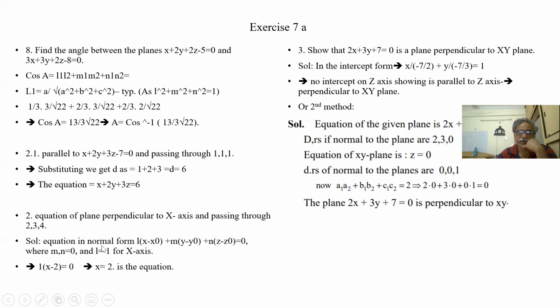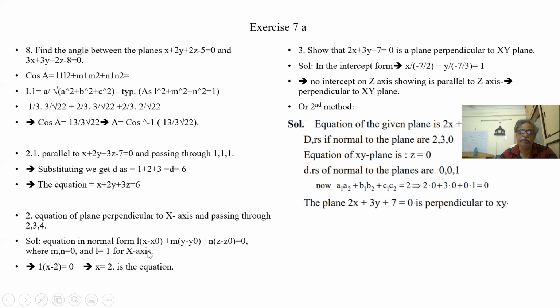So what are the DCs of the normal for an x-axis? M and N are equal to 0 and L is equal to 1 for x-axis. How is x-axis defined? 1, 0, 0.